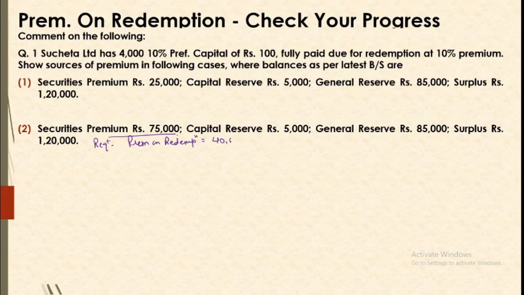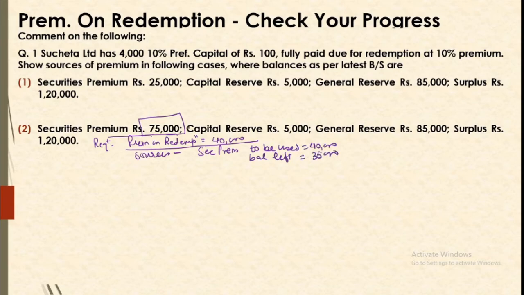40,000 rupees. This we already know. So our sources are, since our first source securities premium is sufficient, you have 75,000 here, you can use it fully. So you will say that securities premium to be used for the purpose is 40,000 and the balance left will be 35,000.